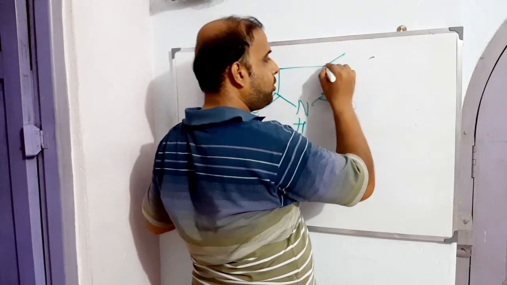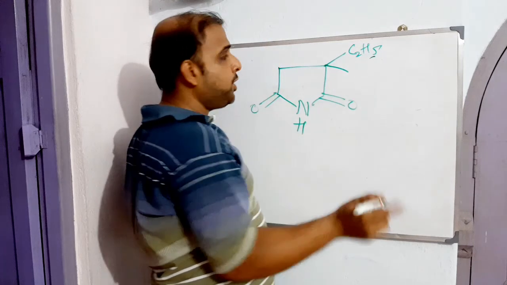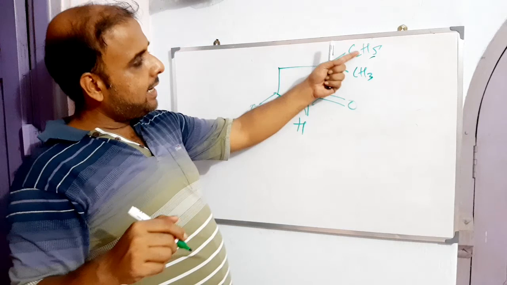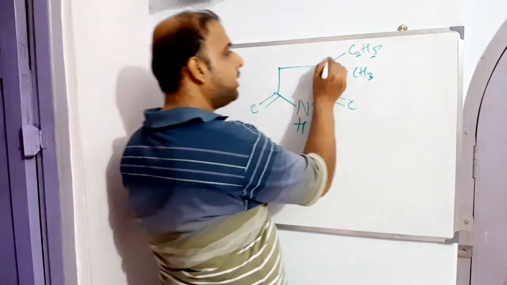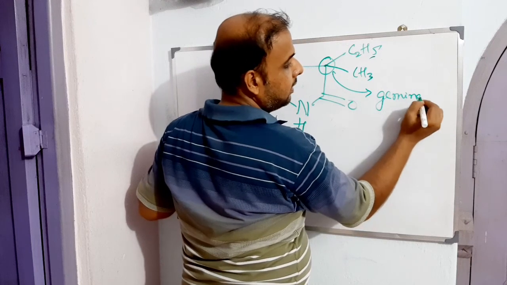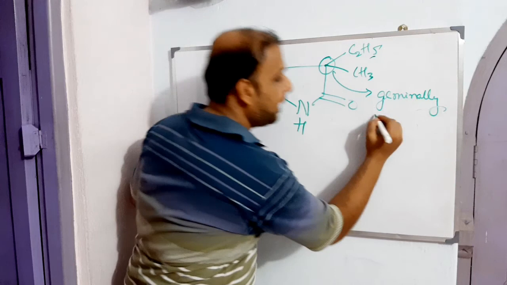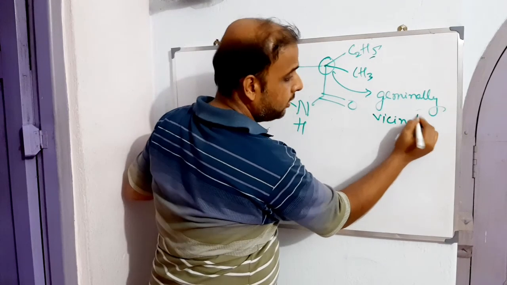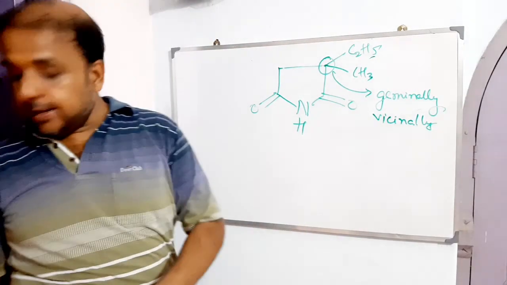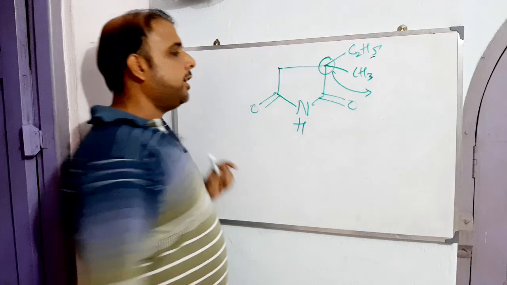And what needs to be inserted here? One C2H5, ethyl. The additional thing that you need to remember is that methyl is also there, next to this carbon. That means they are placed geminally. And if they are placed like here and here, they can be called vicinally. So likewise we have vic and we have gem, right? So they are placed geminally. So this is your ethosuximide.